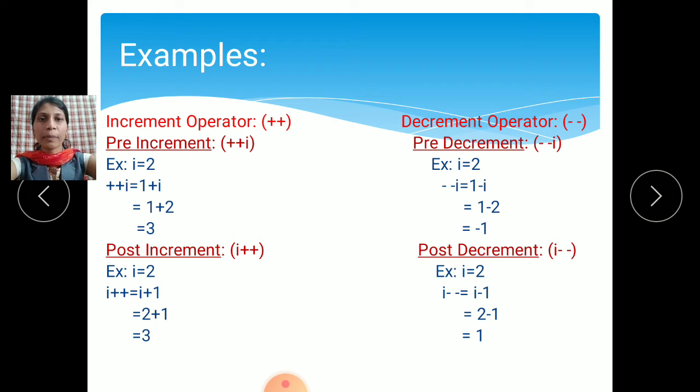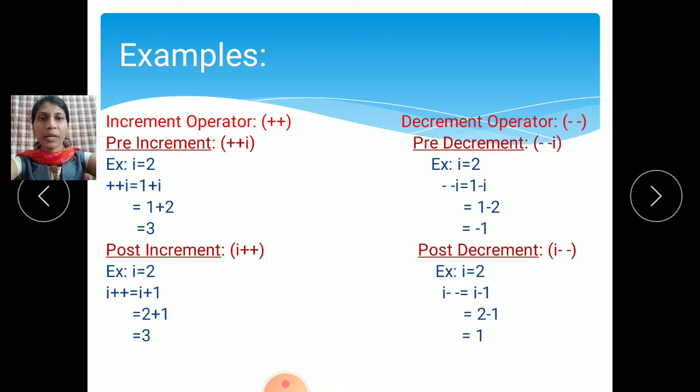The increment operator sign is ++, with pre-increment and post-increment. The decrement operator is --, with pre-decrement and post-decrement.